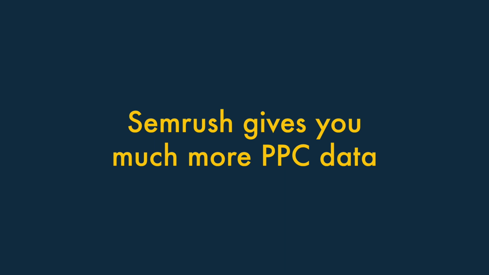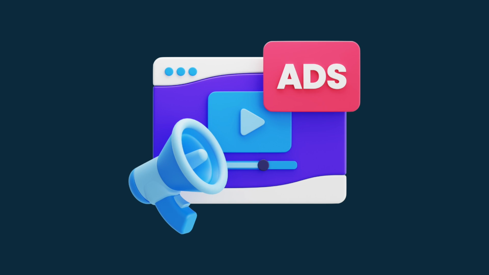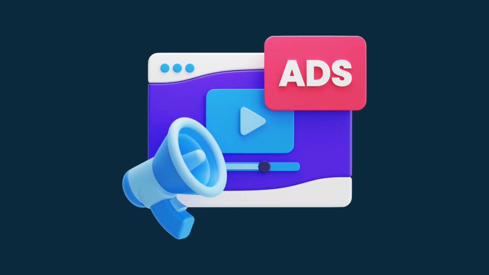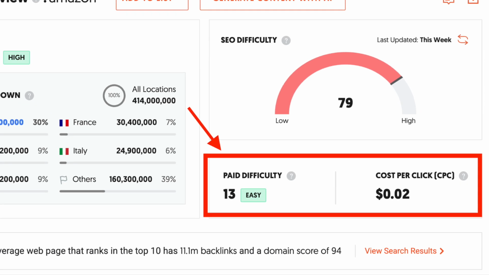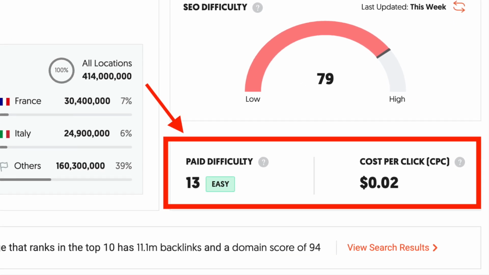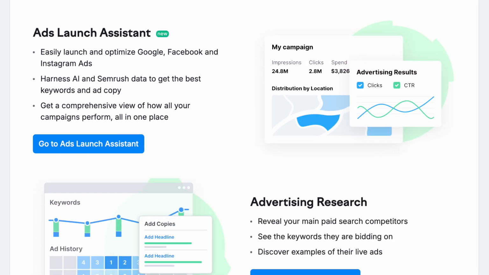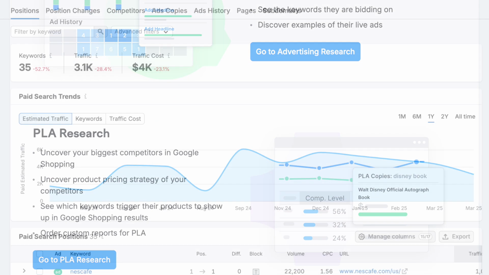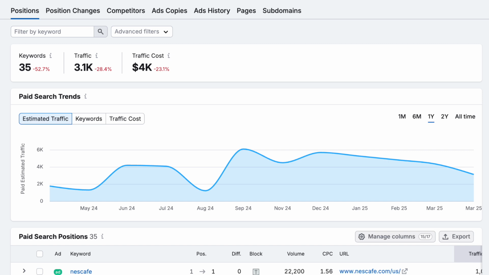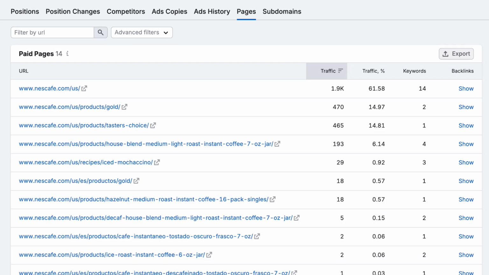6. Semrush gives you more PPC data. If you're involved in managing ad campaigns, you'll find Semrush to be a much more useful tool than Ubersuggest. While Ubersuggest only offers basic insights like paid difficulty scores and cost per click data, Semrush equips users with a wealth of PPC research features that provide deeper insights into advertising performance and strategy. These include data on ad positions, competitor bidding, ad copy, landing pages, and more.